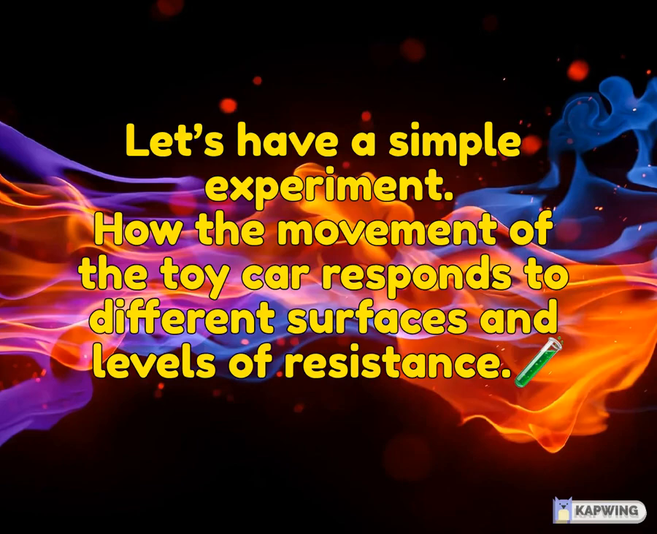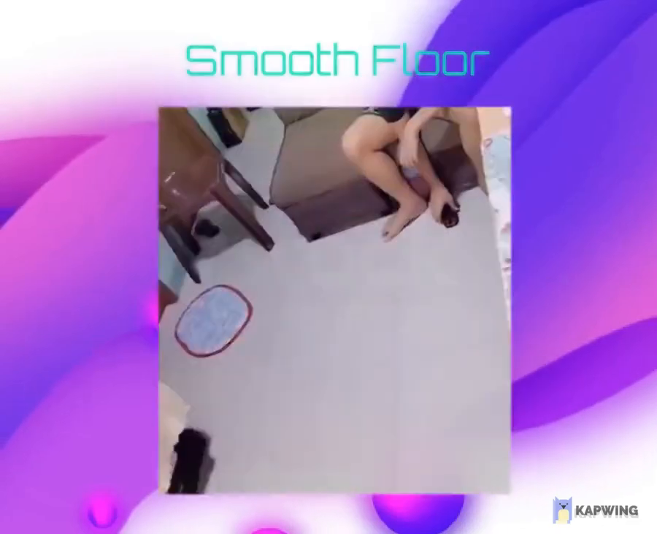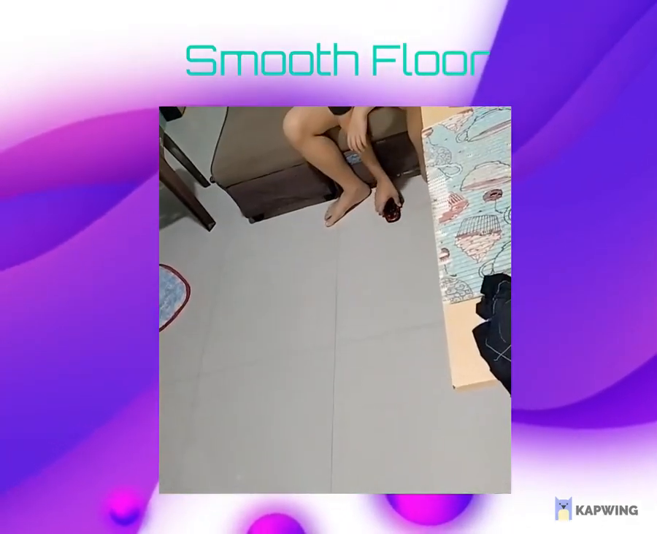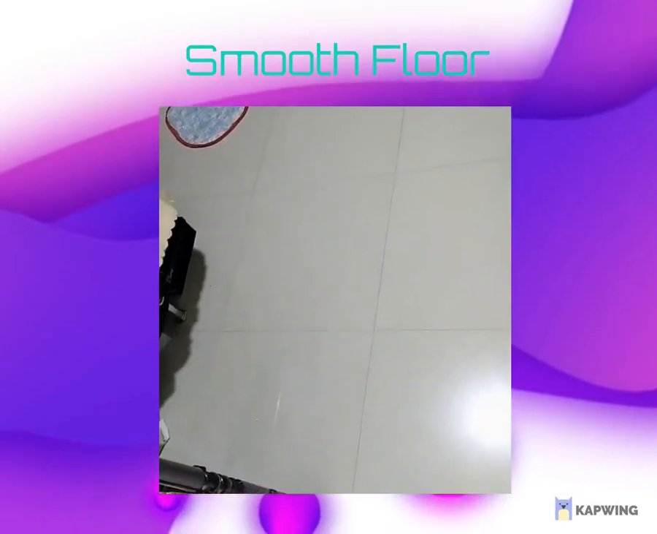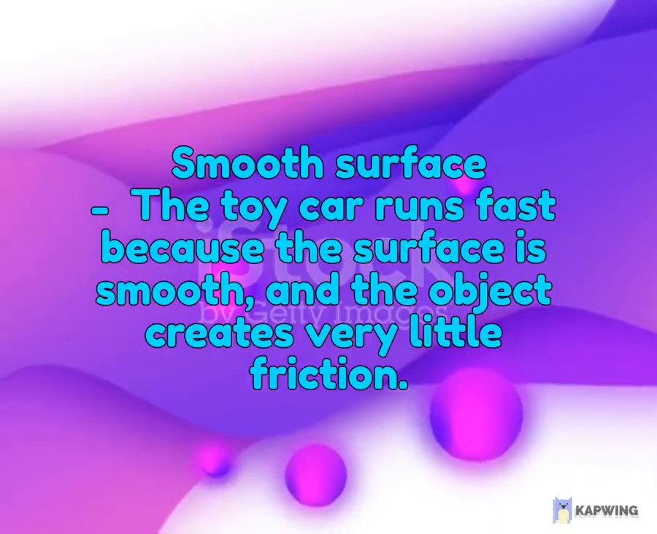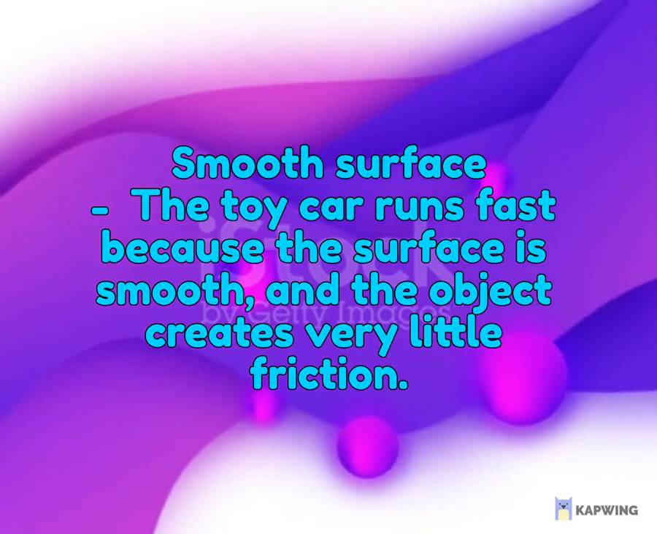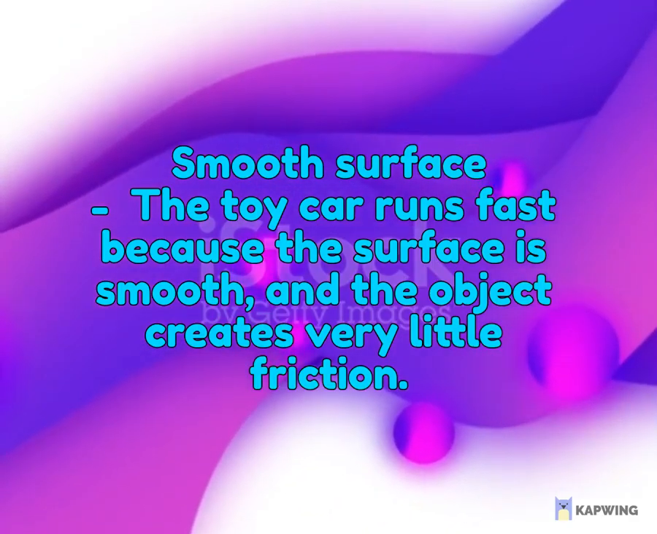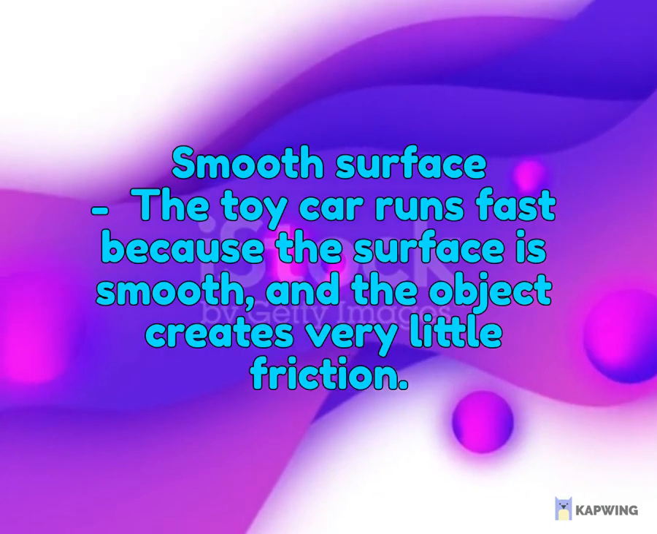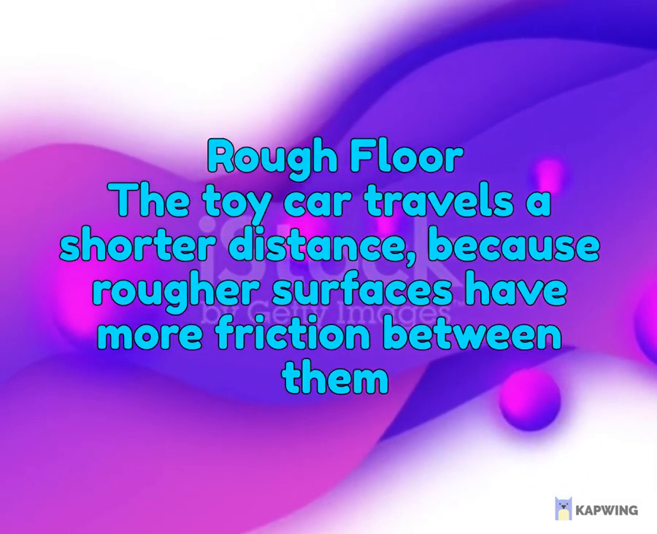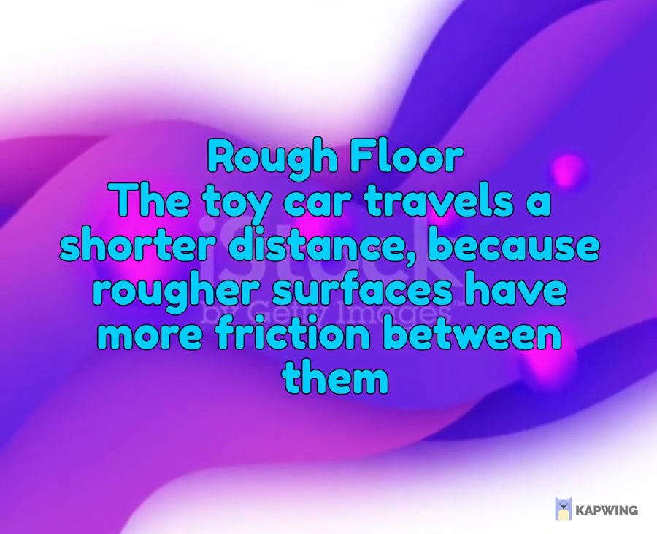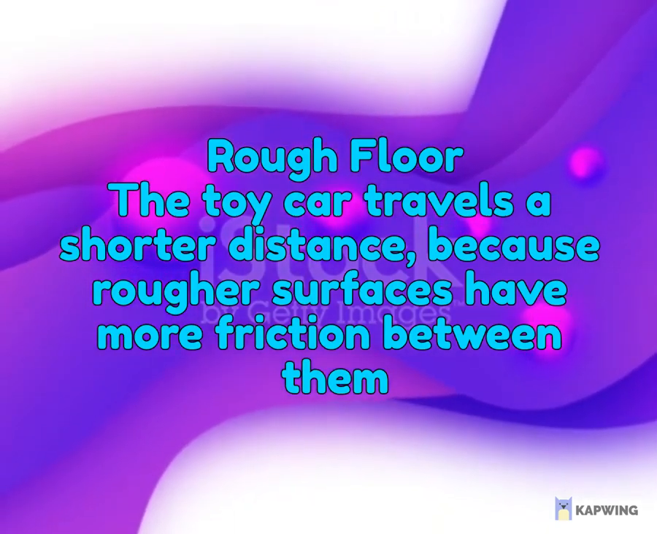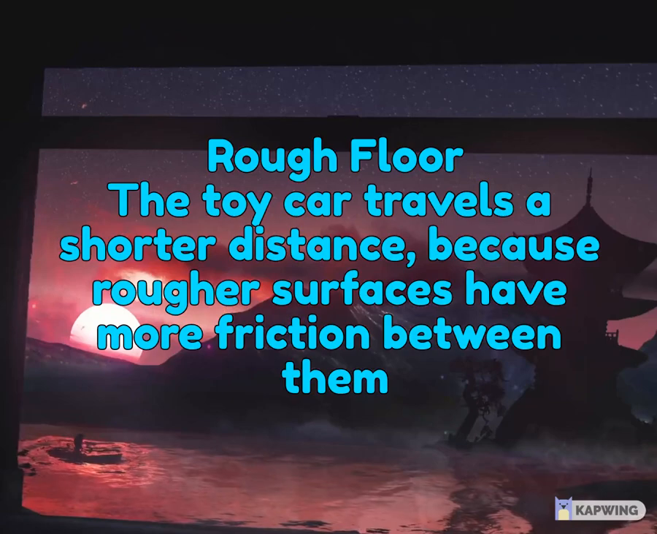Let's have a simple experiment: how the movement of the toy car responds to different surfaces and levels of resistance. Smooth surface: the toy car runs fast because the surface is smooth and creates very little friction. Rough floor: the toy car travels a shorter distance because rougher surfaces have more friction.